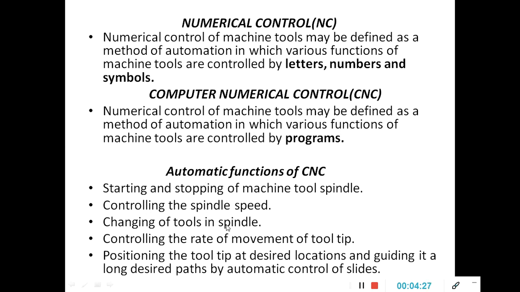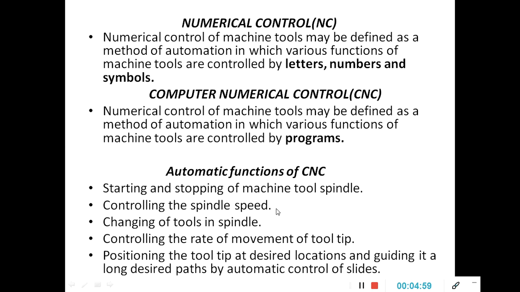Changing tools in a spindle. Here an automatic tool changer is used, so the tool is changed automatically according to the operations to be carried out. Then controlling the rate of movement of a tool tip. The tool compensation is specified here, and due to the tool compensation, the movement of the tool is done automatically with the help of a CNC. Then positioning of a tool tip at a desired location and guiding it along a desired path with automatic control slides.